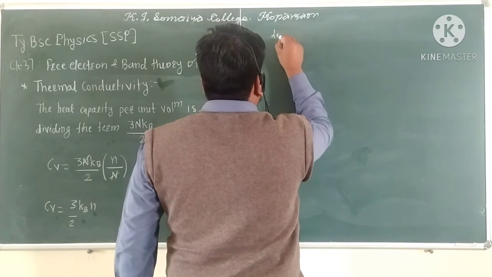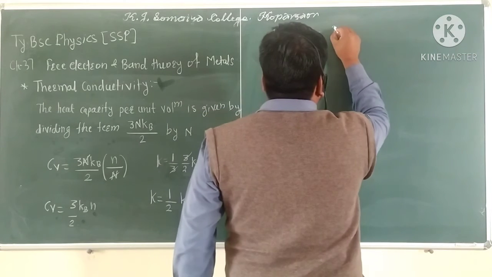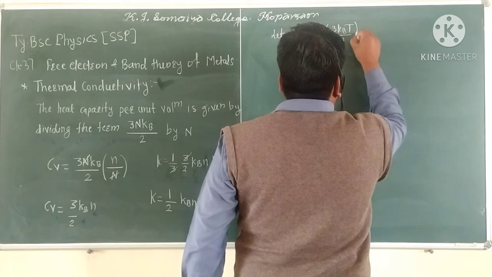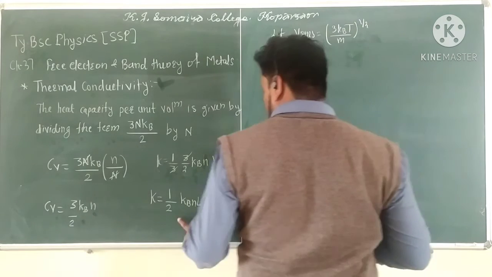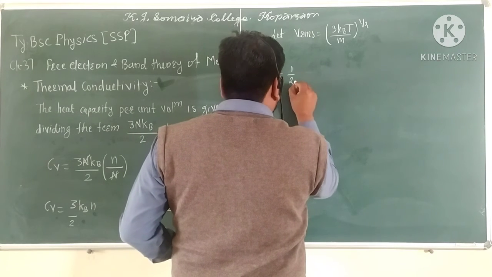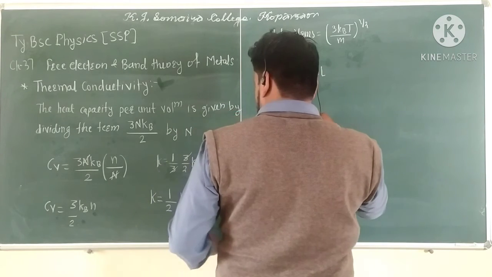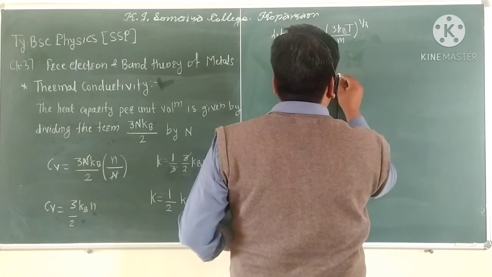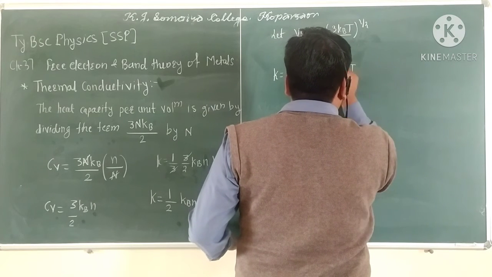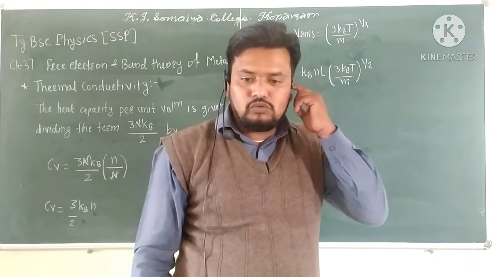So let Vrms be equal to (3 kB T / m) whole power 1/2, and putting this relation in this equation gives the value K = 1/2 kB n L (3 kB T / m) whole power 1/2.